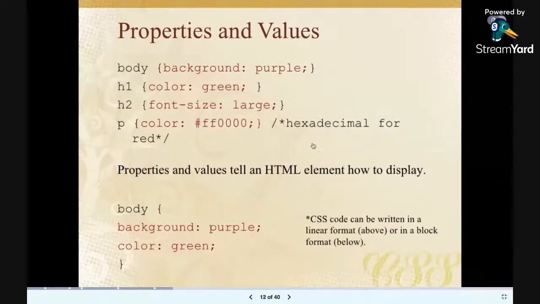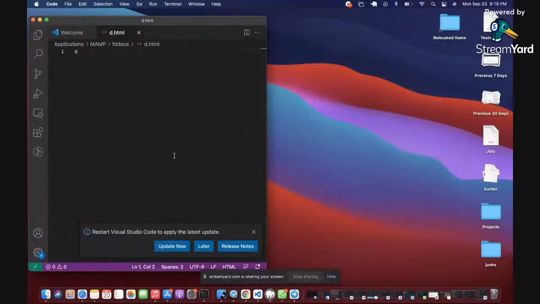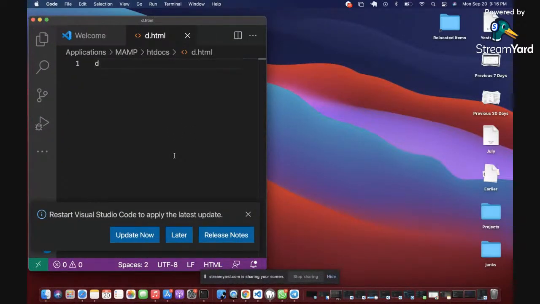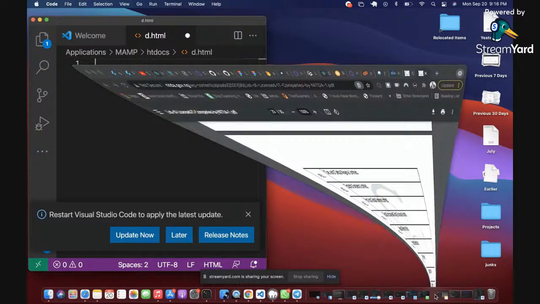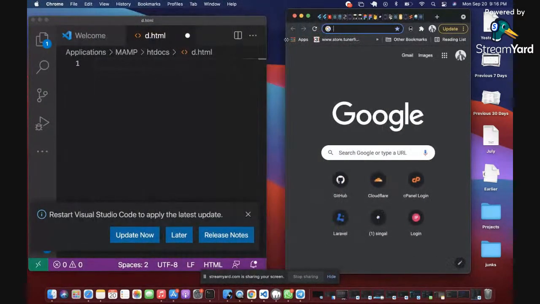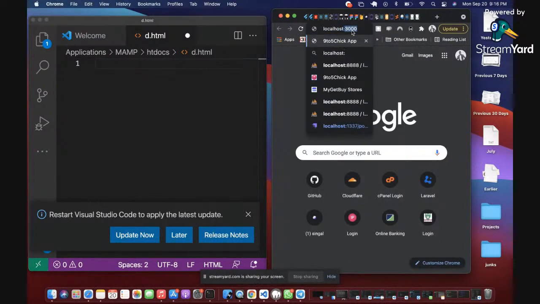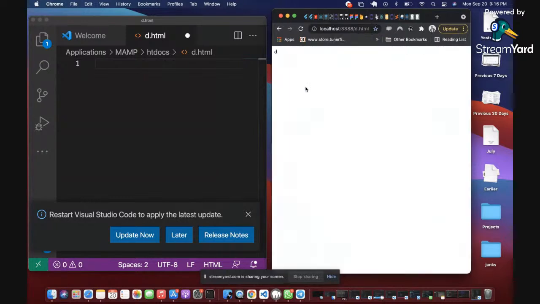So for example, I'm going to open my Visual Studio Code like this, and then let me see if I can bring up one of my screens. Okay, let me open a new tab. I'm going to drag this to the right so that we can see the two. Then I'm going to type localhost just to launch. I already taught you how to do this yesterday, so this should not be a new deal. I'm just launching a simple page. Nothing is on this page right now.